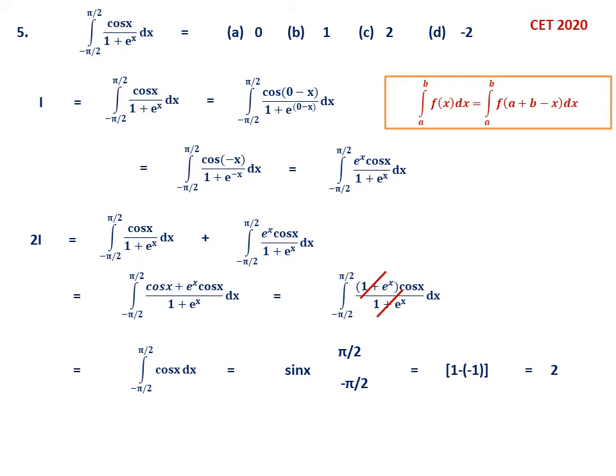But 2I is 2. Be careful. Otherwise, with all these simplifications, sometimes we write C as the option. Therefore, 2I equal to 2, I equal to 1. So 1 is the correct option. So B is the option. So this is the fifth question. Let us proceed.